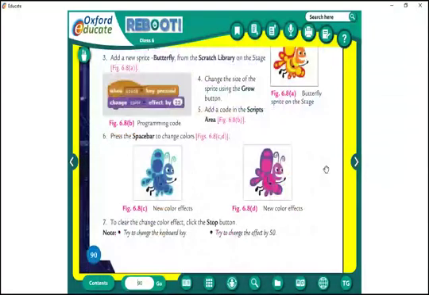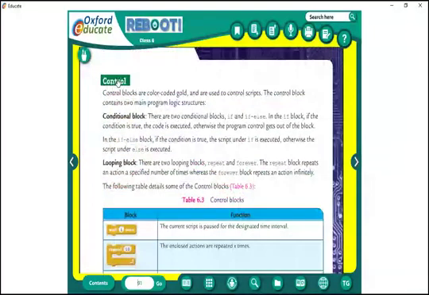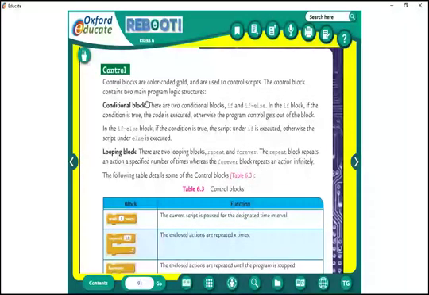Then after looks, what is the next category of blocks? Next page. Control. Which color? Gold. Underline gold. Gold color. And there are two control blocks: conditional blocks and looping blocks.